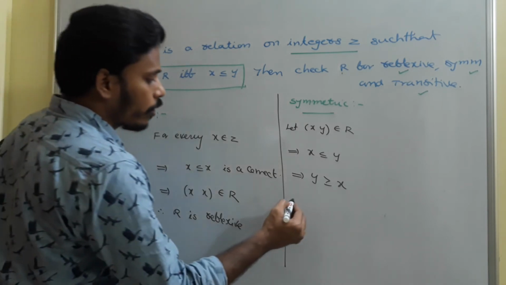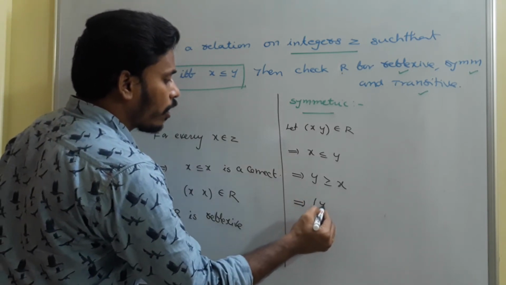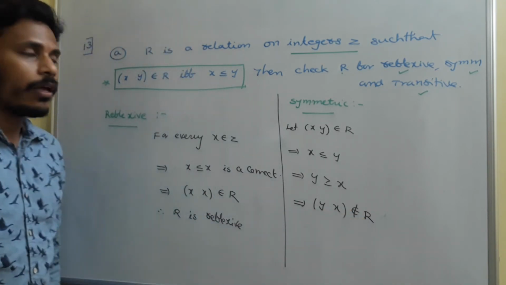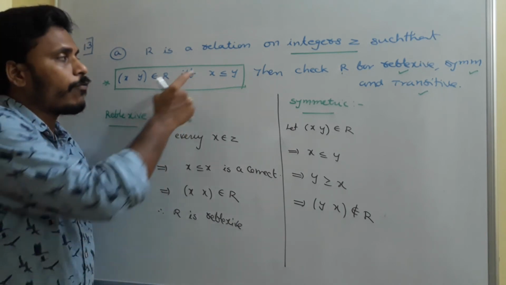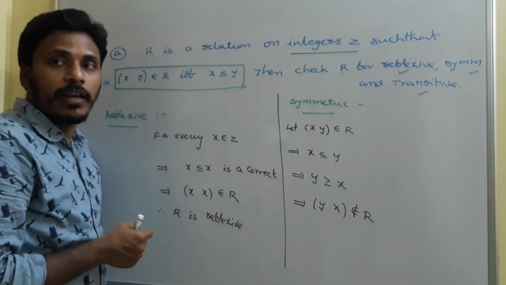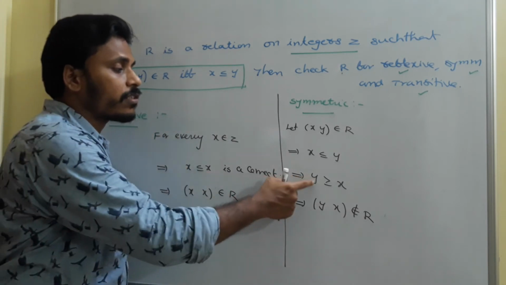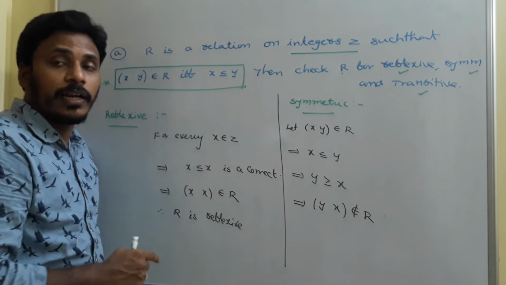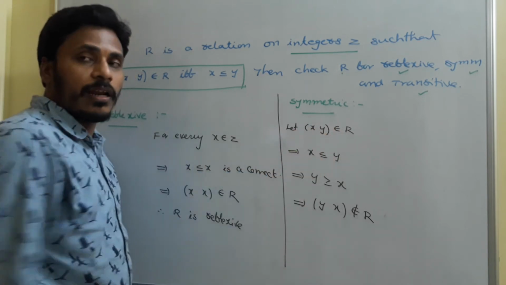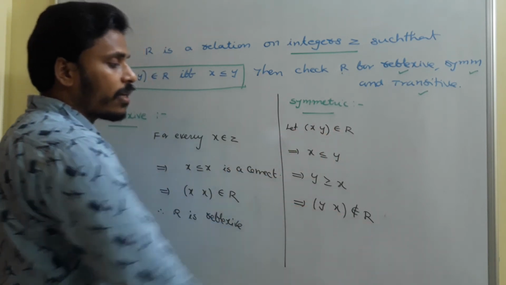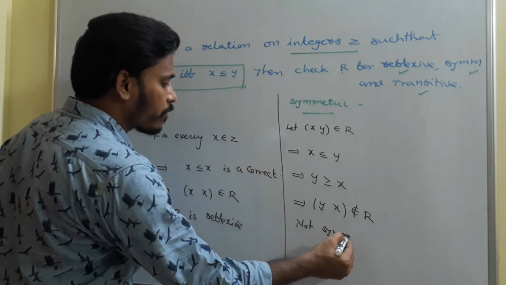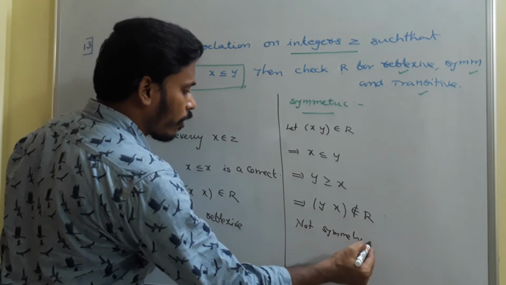Since y is greater than or equal to x, the ordered pair y comma x is not in the relation. If the first element is less than or equal to the second element, those ordered pairs are included in the relation R. But here the first element is not lesser, since the first element is greater. So y comma x is not in the relation. So x comma y is in the relation, but we won't get yx in the relation. So not symmetric. If you wish to write steps, you need to write in this manner. Not symmetric.